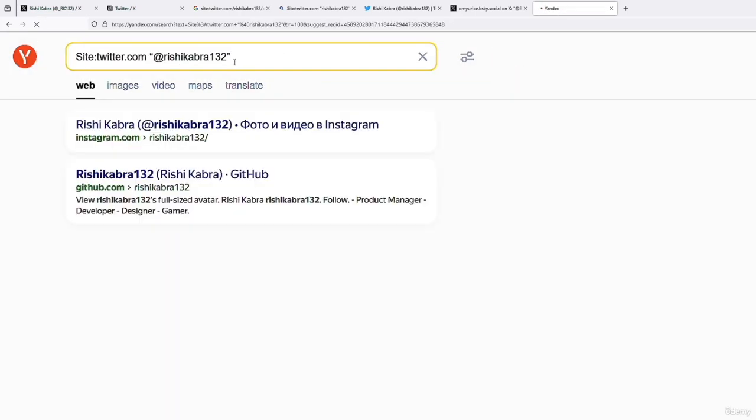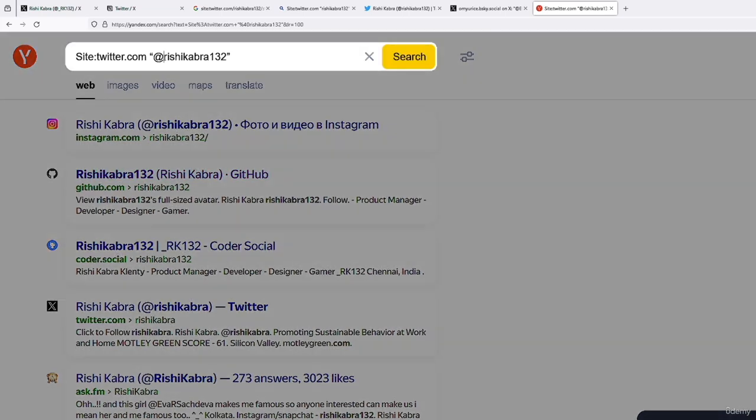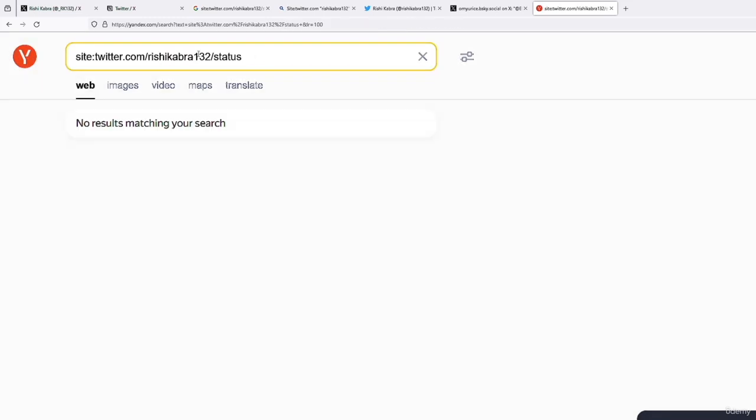Now let's go to Yandex and see if we can get any information. I'm going to use the exact same search operator, and you can see that we have got nothing. We can see other accounts that we have already gathered before, but this is not relevant to us for now. Now let me use the second search operator, and here we have also got nothing because I've checked all of these links. And now I'm going to put this one, and we can see that we have got nothing.